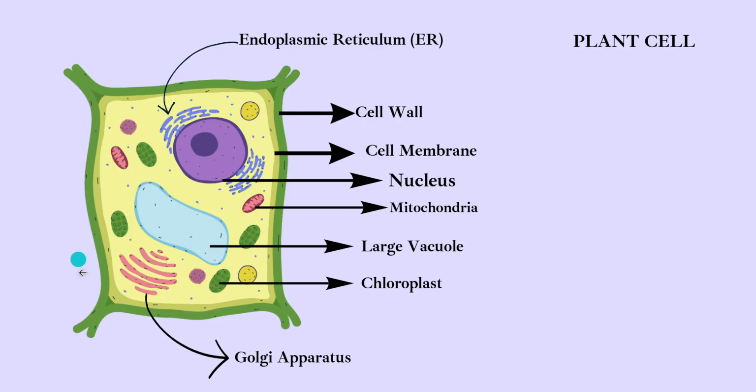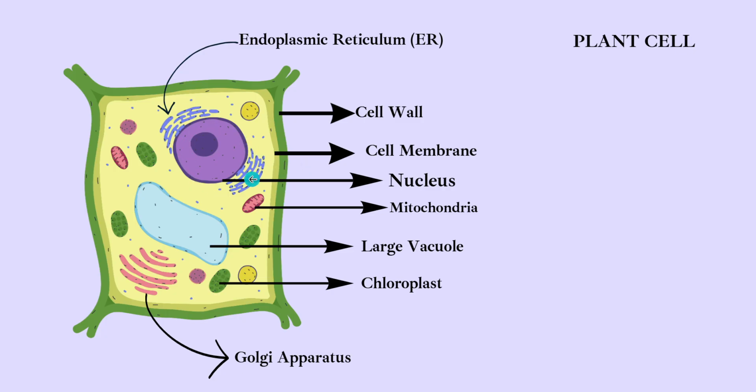So here we have a diagram of the plant cell, and we'll see how a plant cell looks. In the plant cell we have a cell wall. The cell wall has its own function. Plant cells have a cell wall, and beneath the cell wall there is a cell membrane. The thing to remember here is that the cell wall is necessary in a plant cell because it provides rigidity and shape to the plant. It protects the plant. The cell wall is made up of cellulose, and beneath it we have the cell membrane.